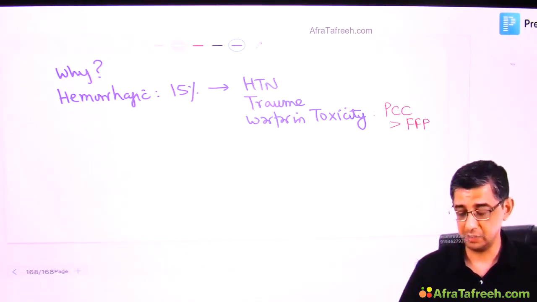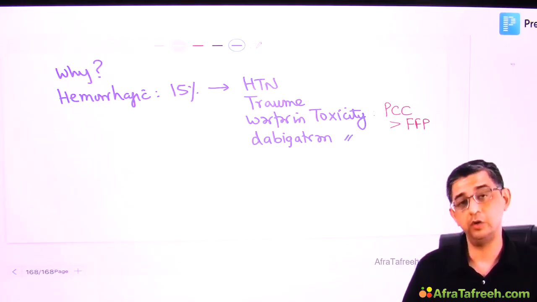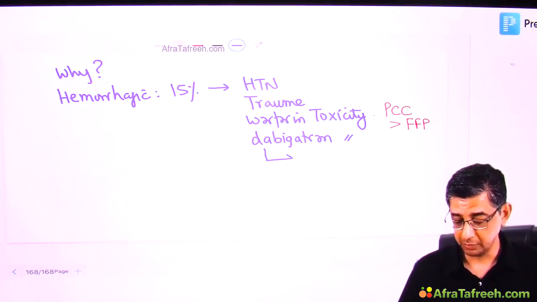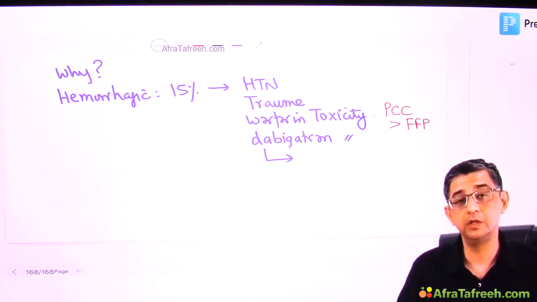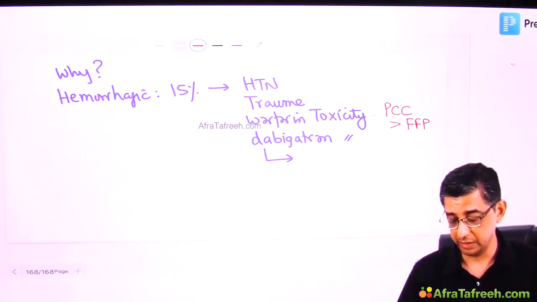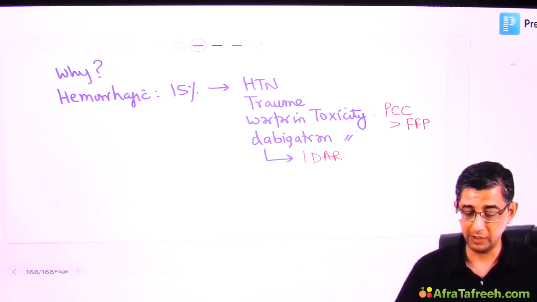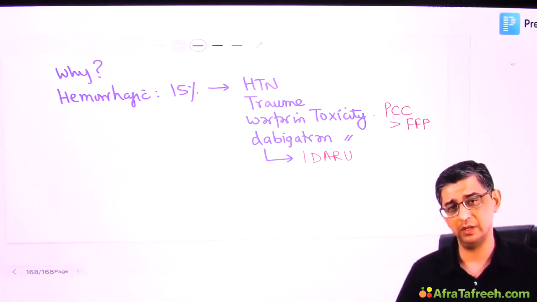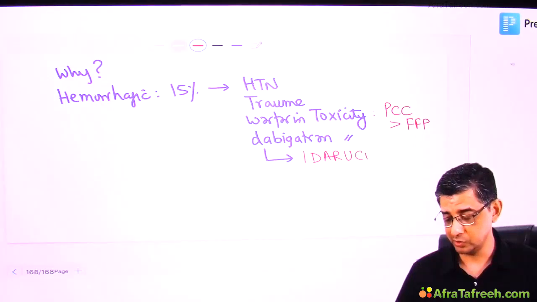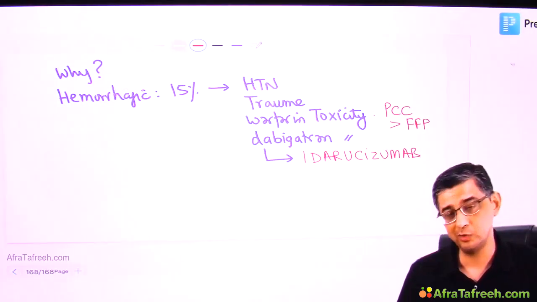We are nowadays extensively using novel oral anticoagulants also in various situations, so there can also be a chance of dabigatran toxicity. Though they teach you in pharmacology that the chances of bleeding with especially dabigatran will be relatively lesser, but yes, if it occurs, we have to be ready. So we do have a monoclonal antibody that we will be using for management of this condition, and it can help you tide over the crisis. The name would be idarucizumab. Well, the names have to be remembered, PCC and idarucizumab.